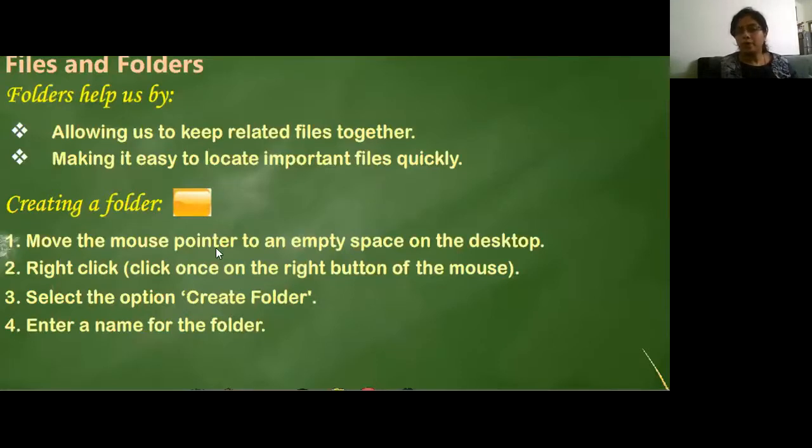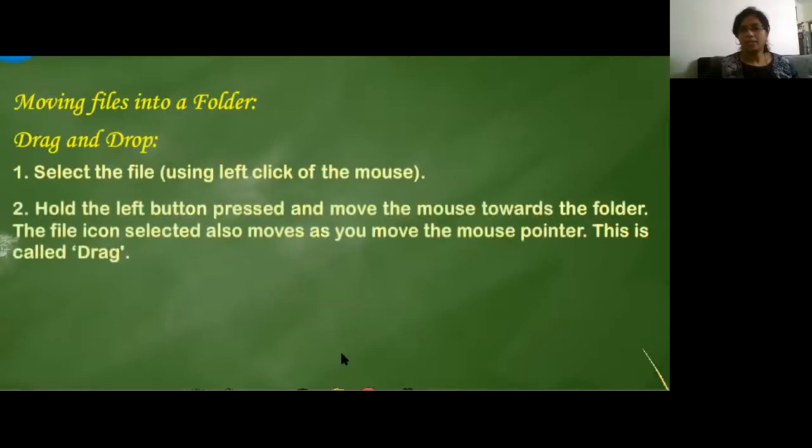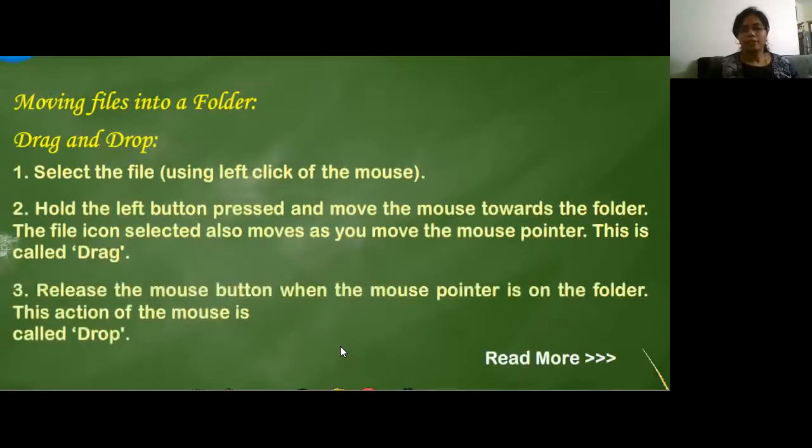So let us just repeat once again how to create a folder. Move the mouse pointer to an empty space on the desktop. First, wherever there is an empty space, you take your mouse there and then do a right click. Once you do a right click, your options will appear. From there, you are supposed to select create folder. You should go to new and then take a new folder and enter a name whichever you want to put in your folder.